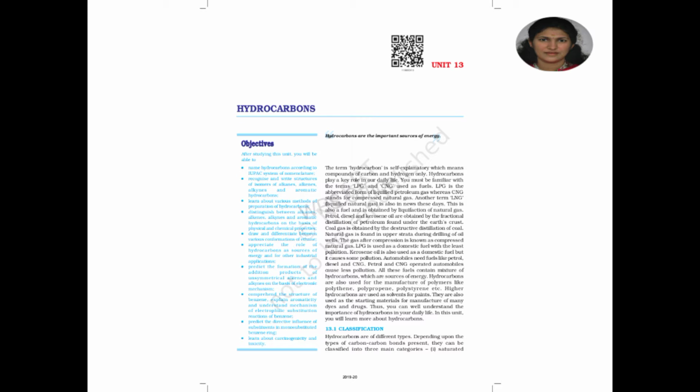LPG is used as a domestic fuel with the least pollution, and kerosene oil is also used as a domestic fuel, but it causes some pollution. Automobiles need fuels like petrol, diesel and CNG. Petrol and CNG operated automobiles cause less pollution. All these fuels contain a mixture of hydrocarbons, which are a source of energy. So let's discuss more about this chapter.